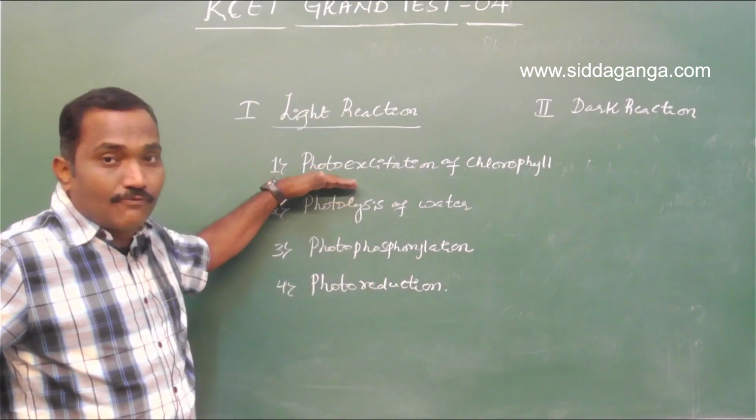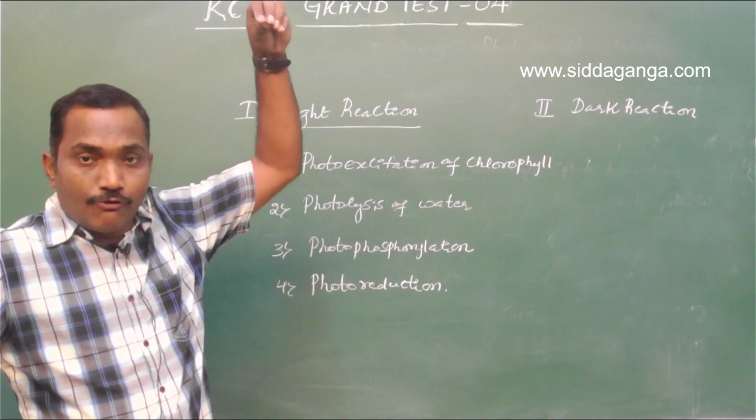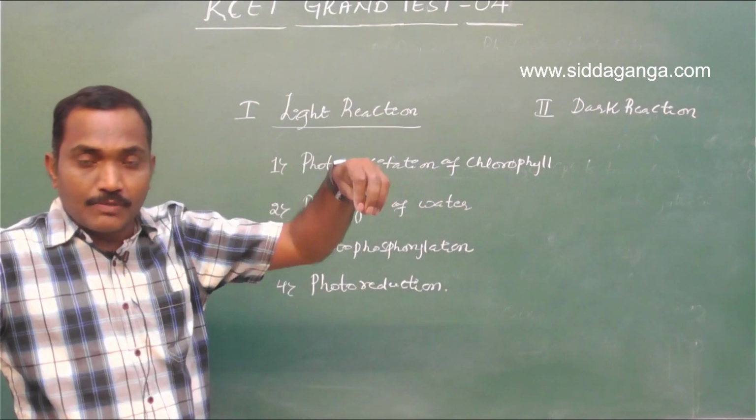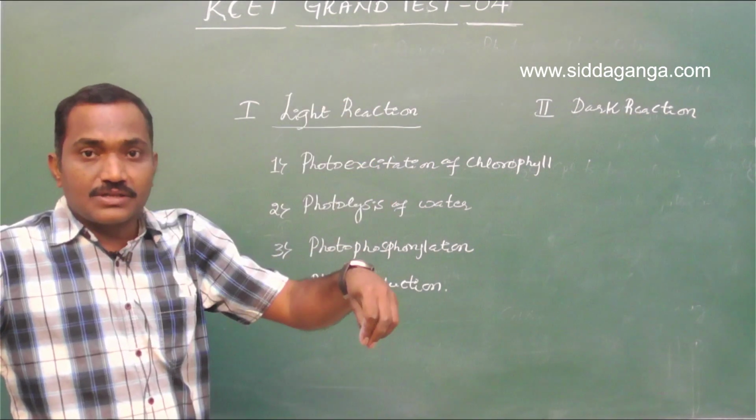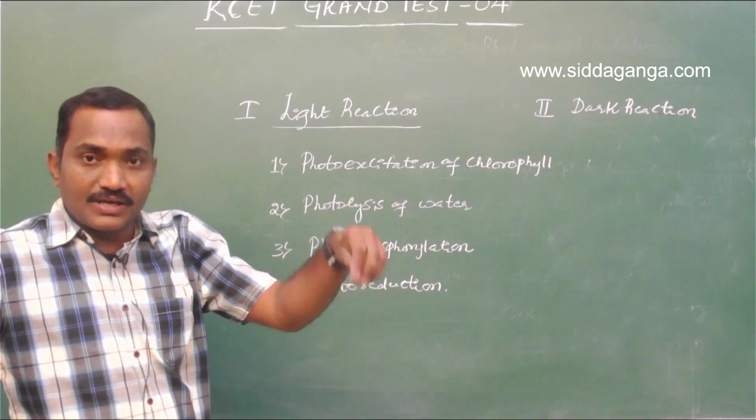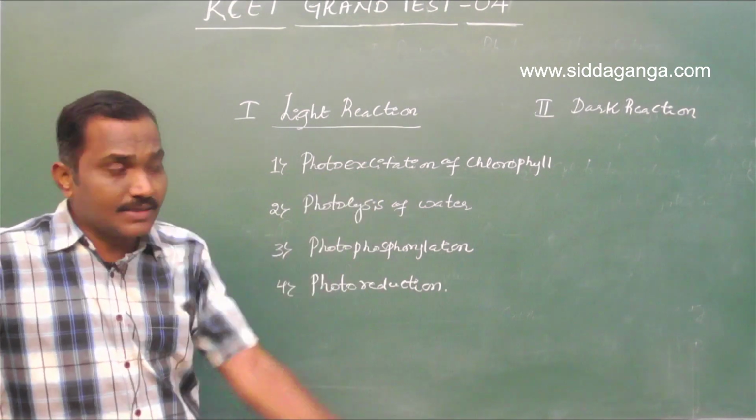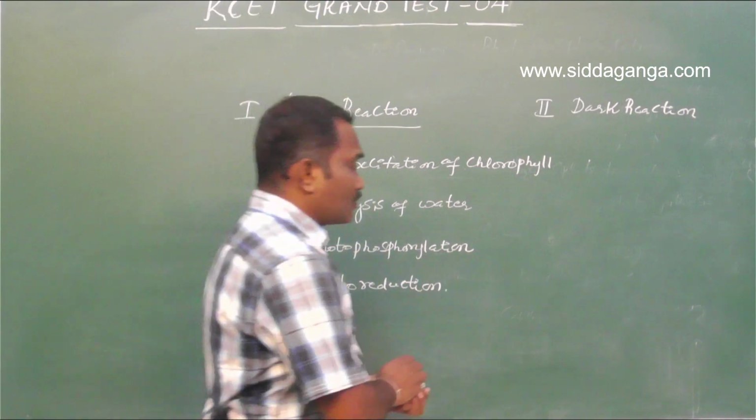Photoexcitation of chlorophyll. That means when a photon of light falls on the chlorophyll pigment, the electron from the ground state gets high energy and gets excited to the outermost orbital.